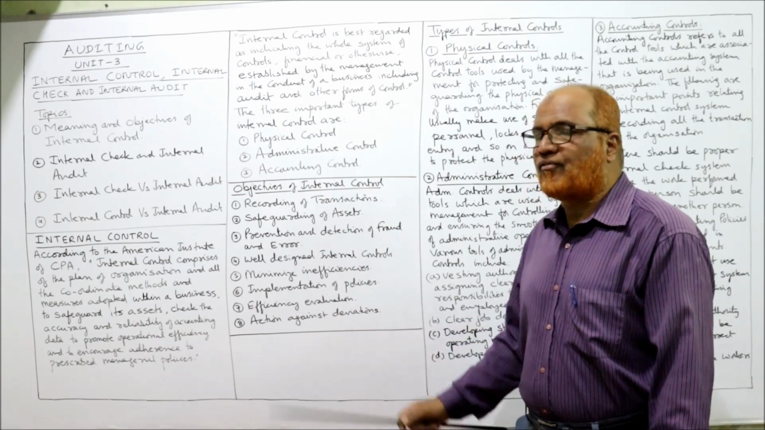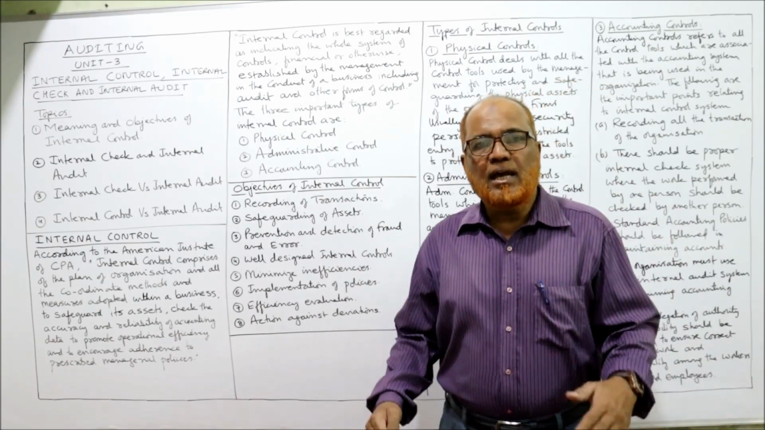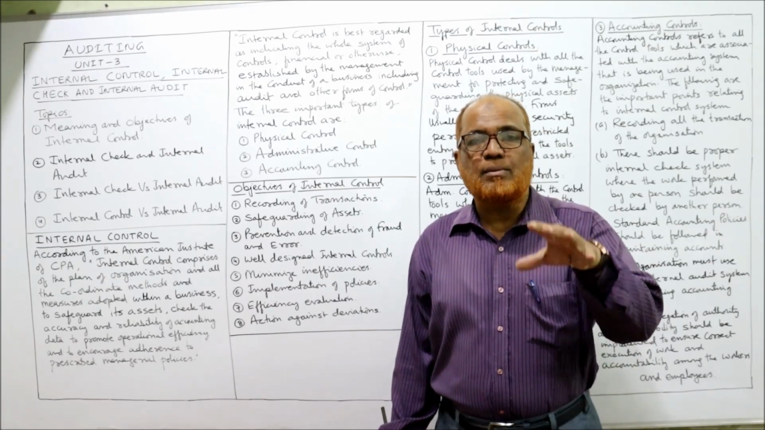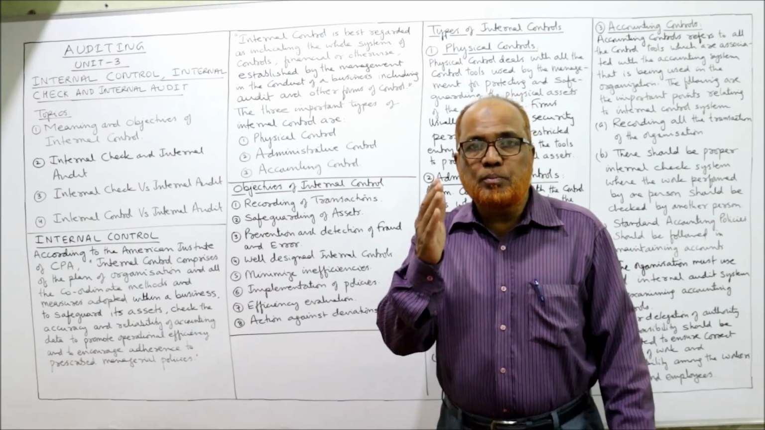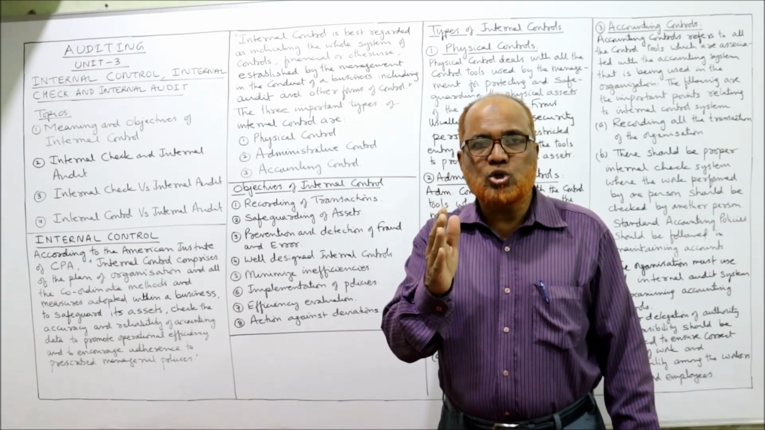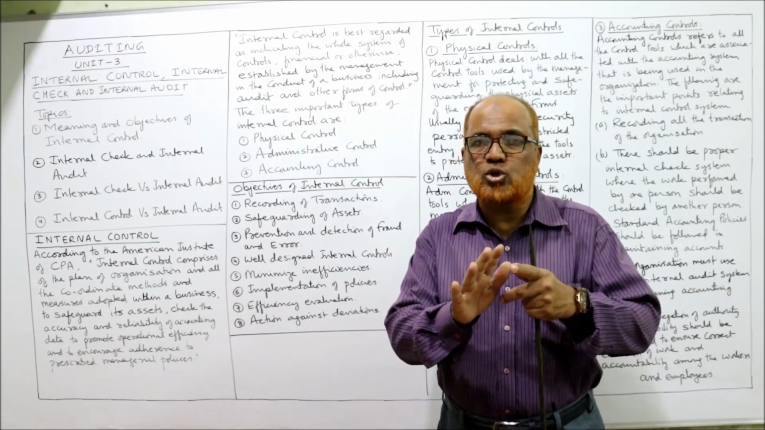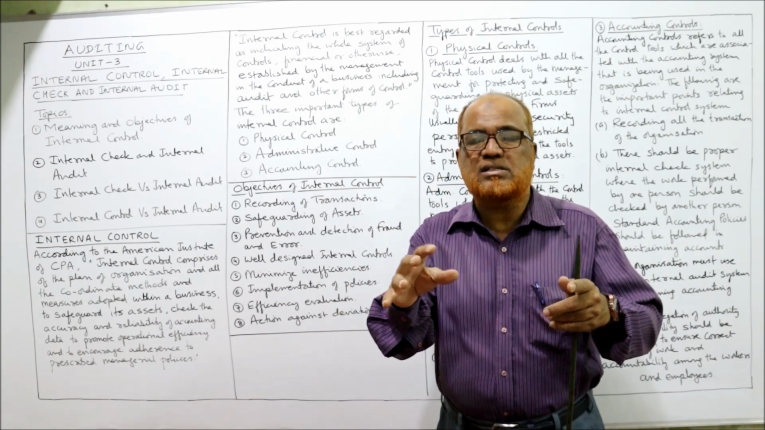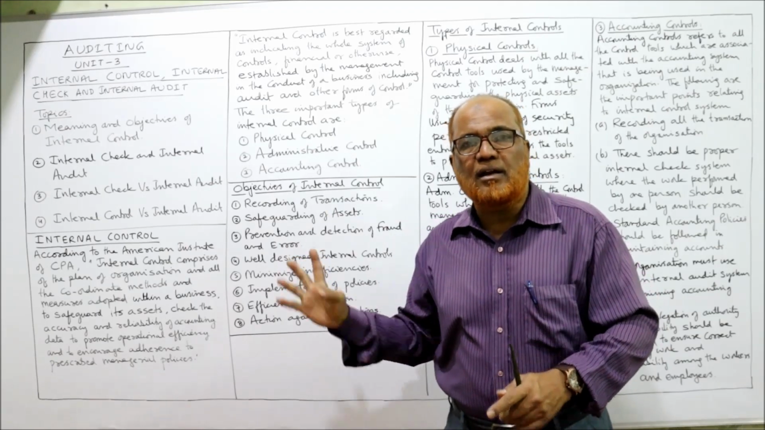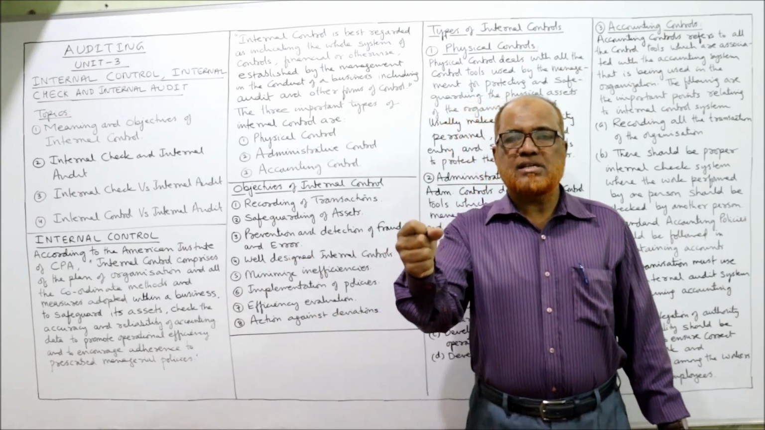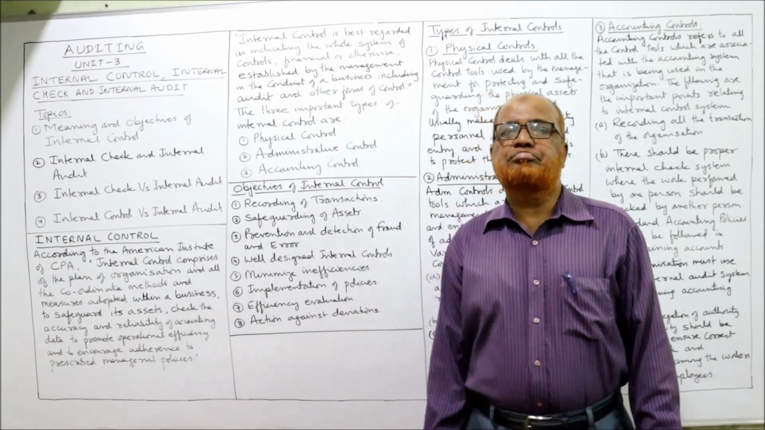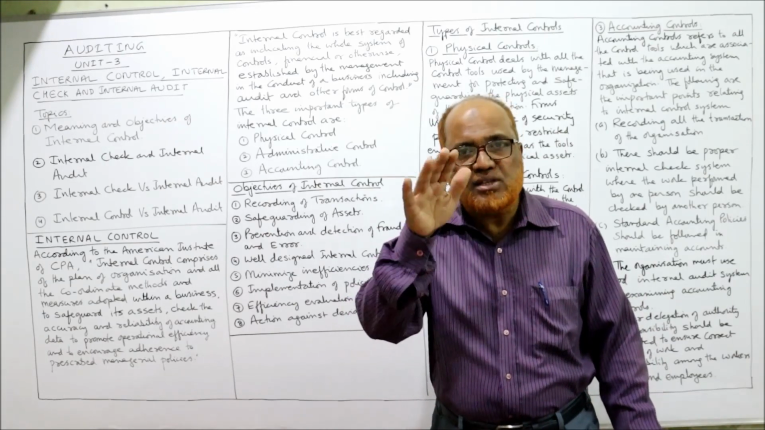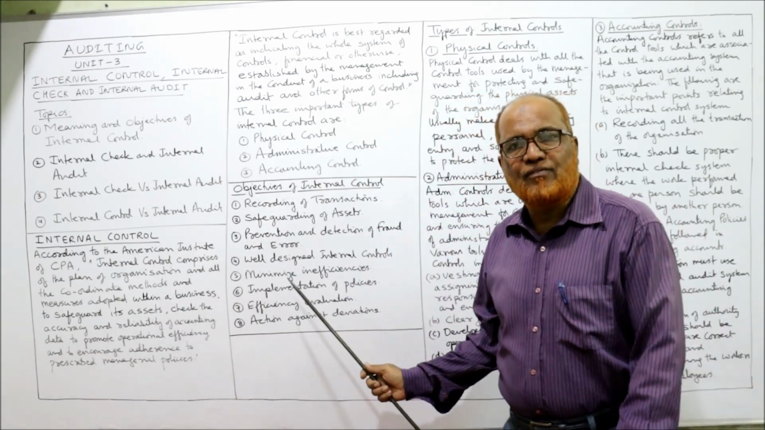Next, prevention and detection of fraud and error. There may be a possibility that some fraud may take place, some inefficiency, some errors may be committed. So this should be minimized. Errors should be minimized. There should not be any error. There should not be any fraud. So to prevent the organization from fraudulent activities and from committing errors, we need an internal control system. If a business has a strong internal control system, then definitely the chances of fraud will come down. The chances of committing errors will come down. That is the objective of internal control.